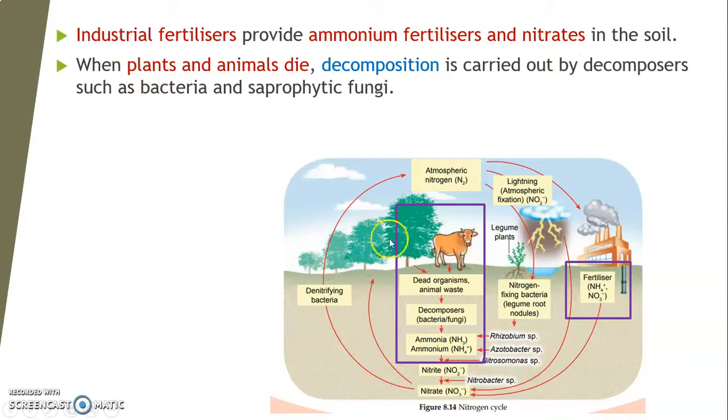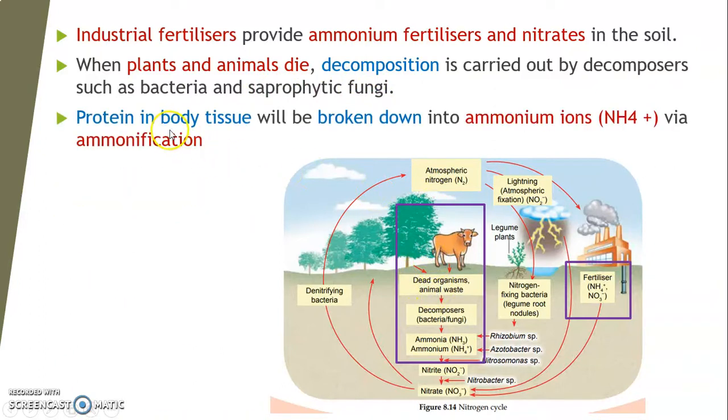Okay, and the other source of the nitrate or ammonium is when the plants and animals die. So what process occurs? Decomposition occurs, carried out by the decomposers. Decomposers such as bacteria and also saprophytic fungi will carry out decomposition and convert the protein in the body tissue into ammonium ions, by what process? Via ammonification.